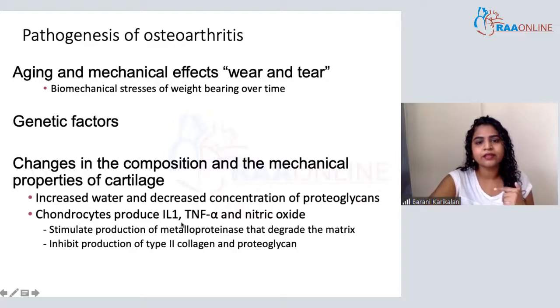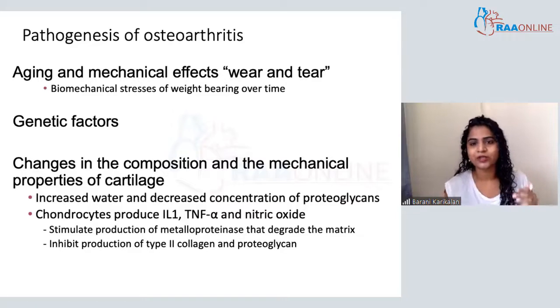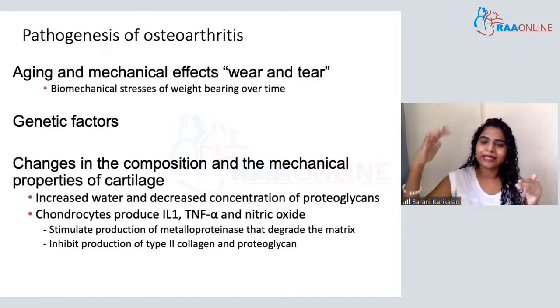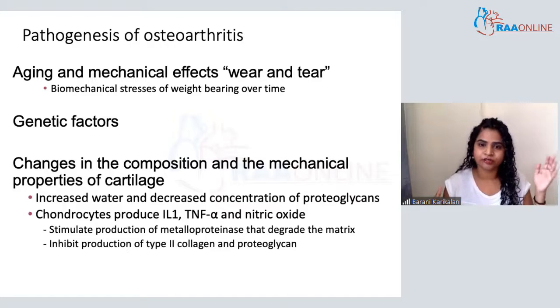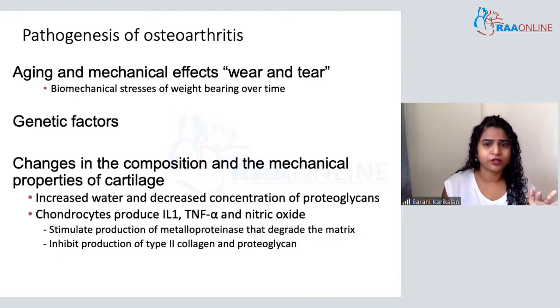There is also an increase in cytokines and metalloproteinases. Remember we talked about enzymes and proteinases which maintain a balance in the production of the cartilaginous matrix. When there is an imbalance, that is the main pathogenesis in osteoarthritis.